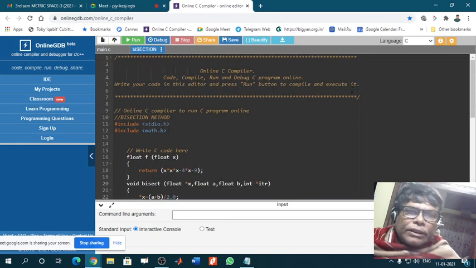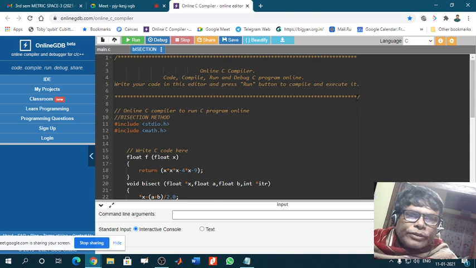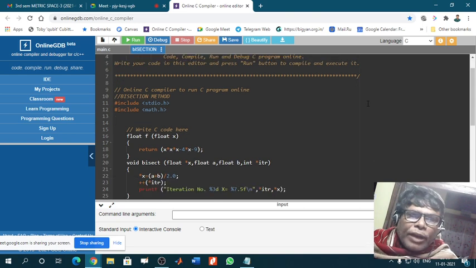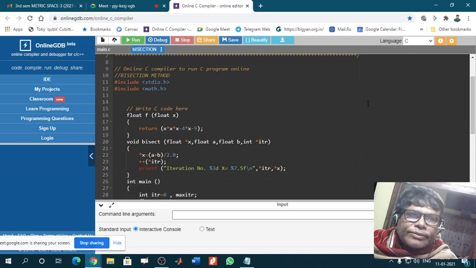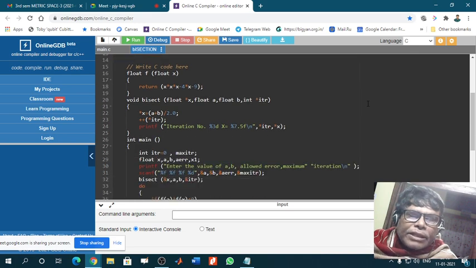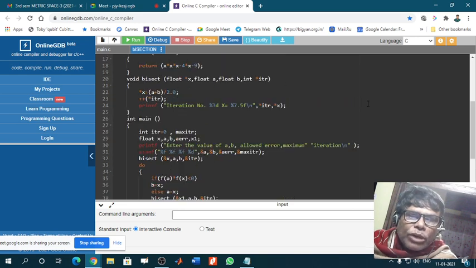Okay, this is the code for bisection. You can write down the code first. Bisection is in your syllabus. You have to write down the code. Okay, first you write down the code.